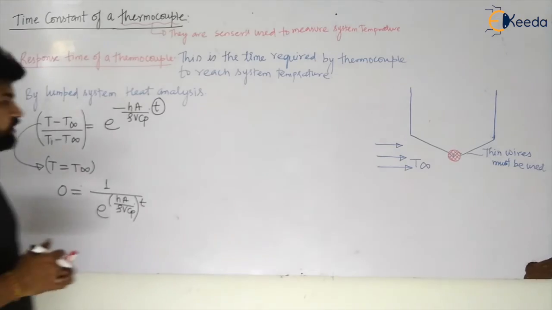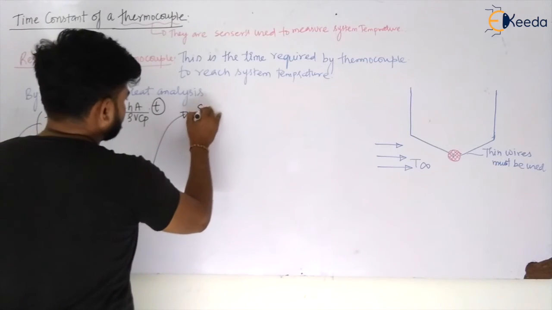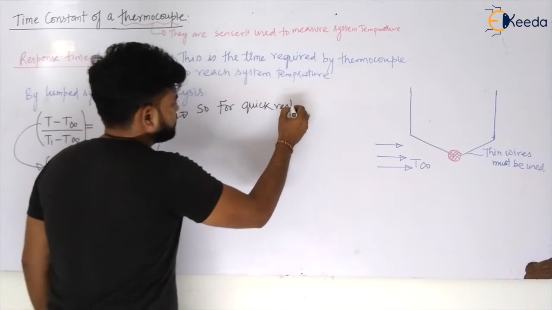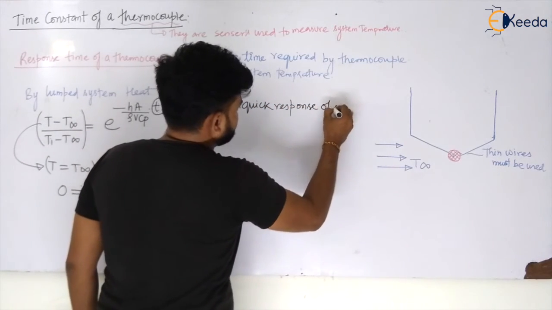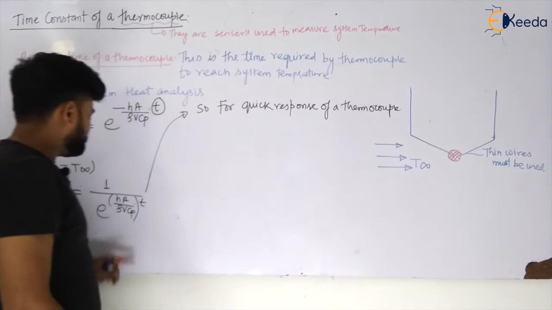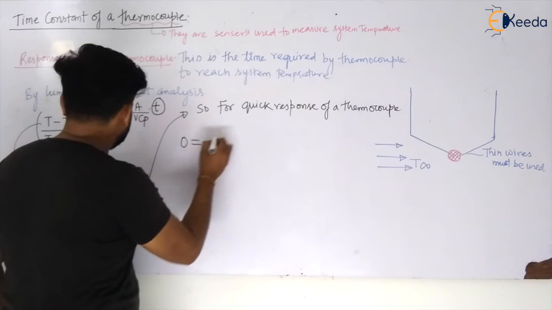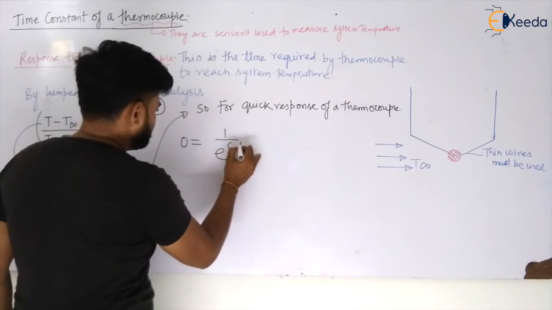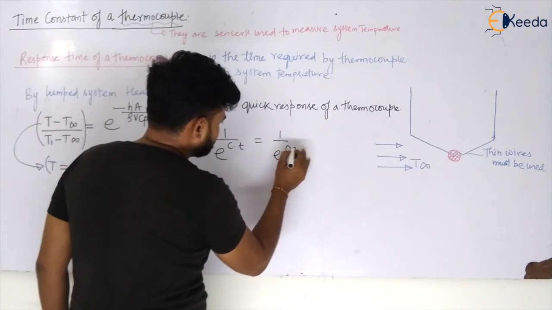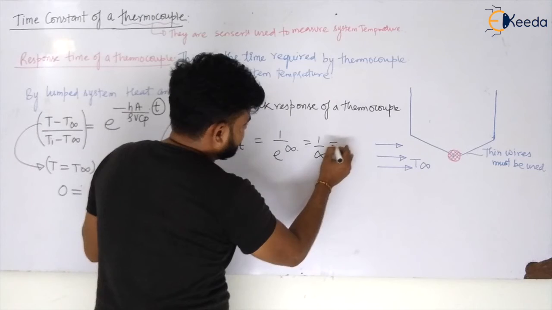So my dear students, for response time of a thermocouple, for quick response, if I want a quick response, what should I have? For quick response of a thermocouple, this value of C must be high. Why? Because I know that 0 is equal to 1 upon e to the power of that C into t. What should be there? 1 upon e to the power of some infinite value must be there, because 1 upon infinite will finally become 0.